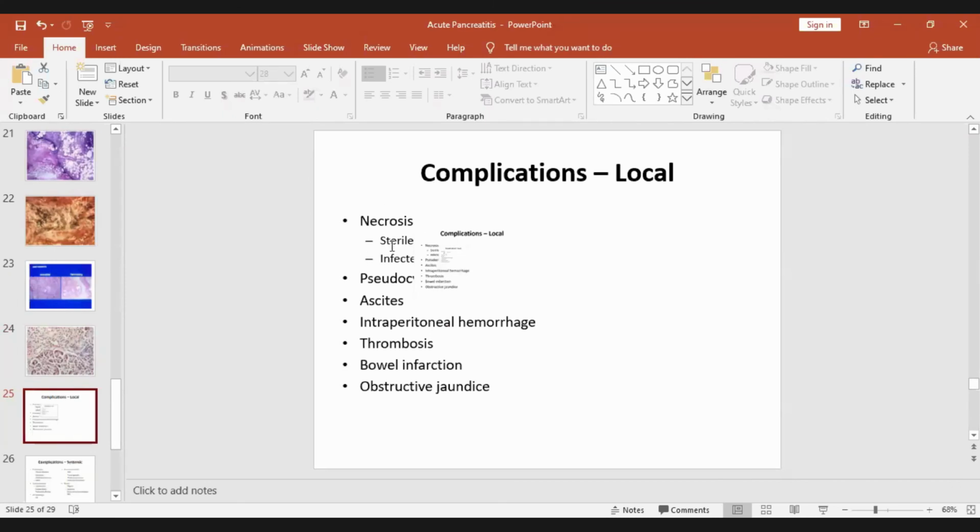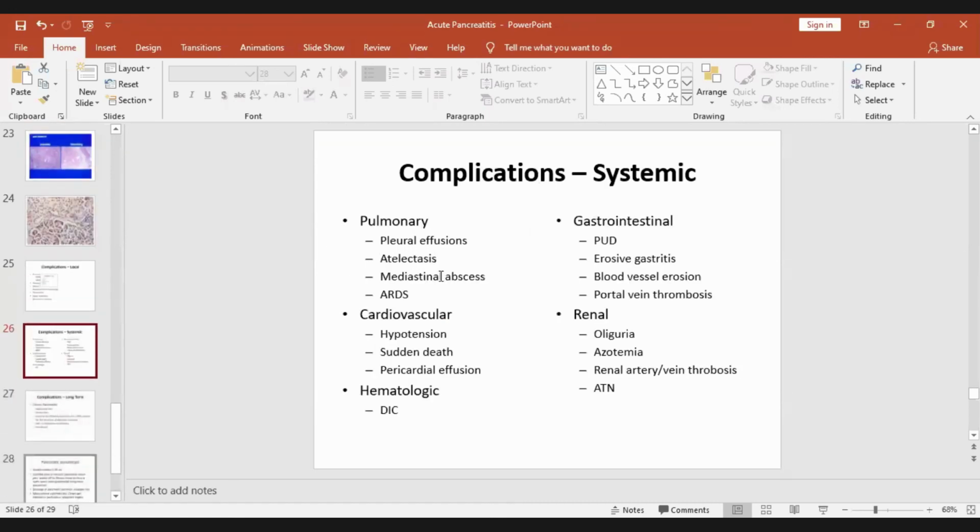Now coming to complications. Local complications: necrosis of the pancreas, massive necrosis, pseudocyst formation, collection of fluid in the peritoneum, hemorrhage in the peritoneum, thrombosis of abdominal blood vessels leading to infarction of bowel, and obstructive jaundice because edema of the head of the pancreas will lead to obstruction of the common bile duct. So that is local complication, and then there are systemic complications: involvement of lung, cardiovascular, GIT, renal, as well as blood. In the blood it is DIC.